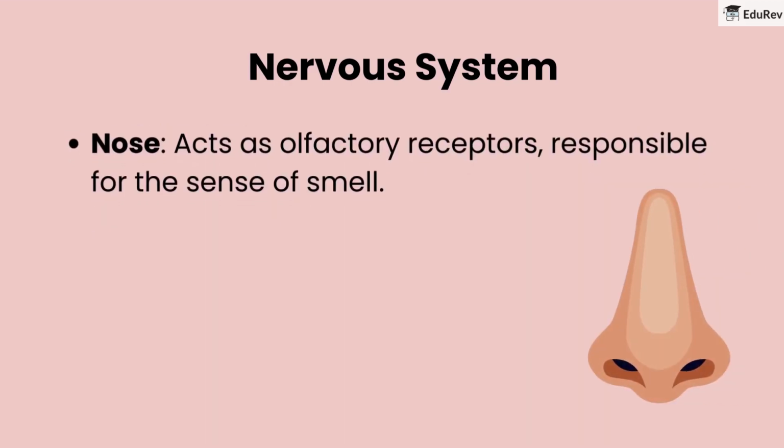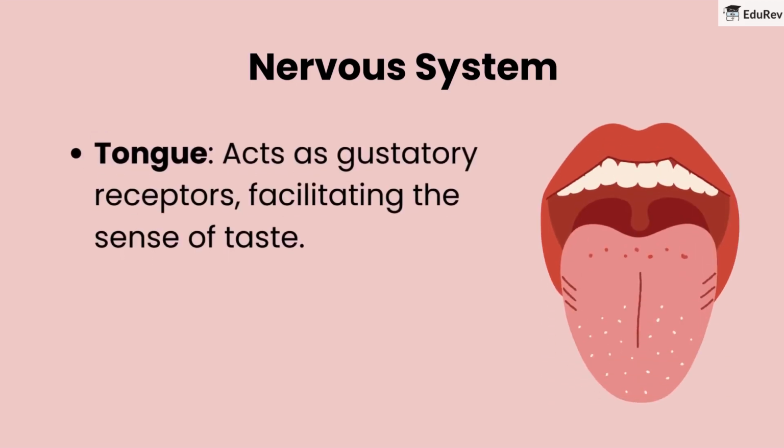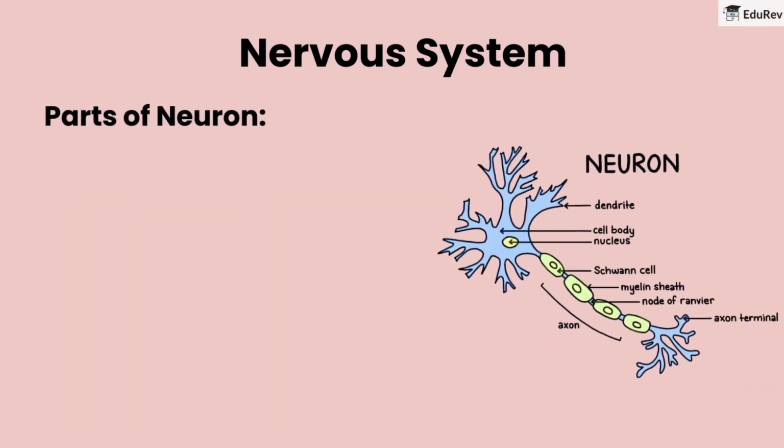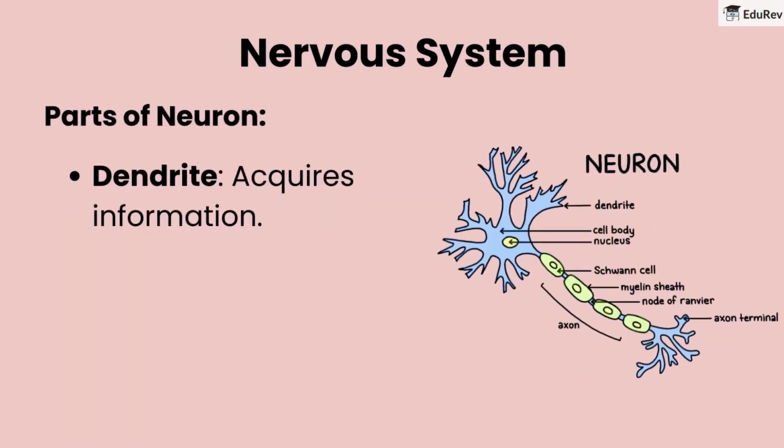Nose acts as olfactory receptors, responsible for the sense of smell. Tongue acts as gustatory receptors, facilitating the sense of taste. Neuron. The neuron is the structural and functional unit of the nervous system. Parts of neuron. Dendrite acquires information.